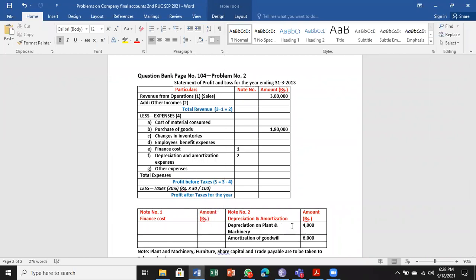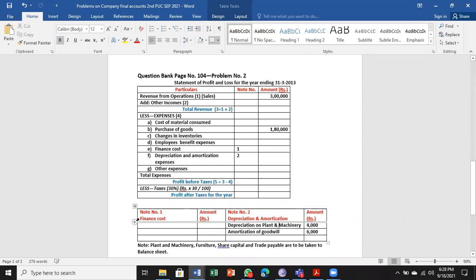So for that, we are going to have an expense called finance cost. Interest on debentures, 30,000, it is interest paid. Interest on borrowings, 20,000.